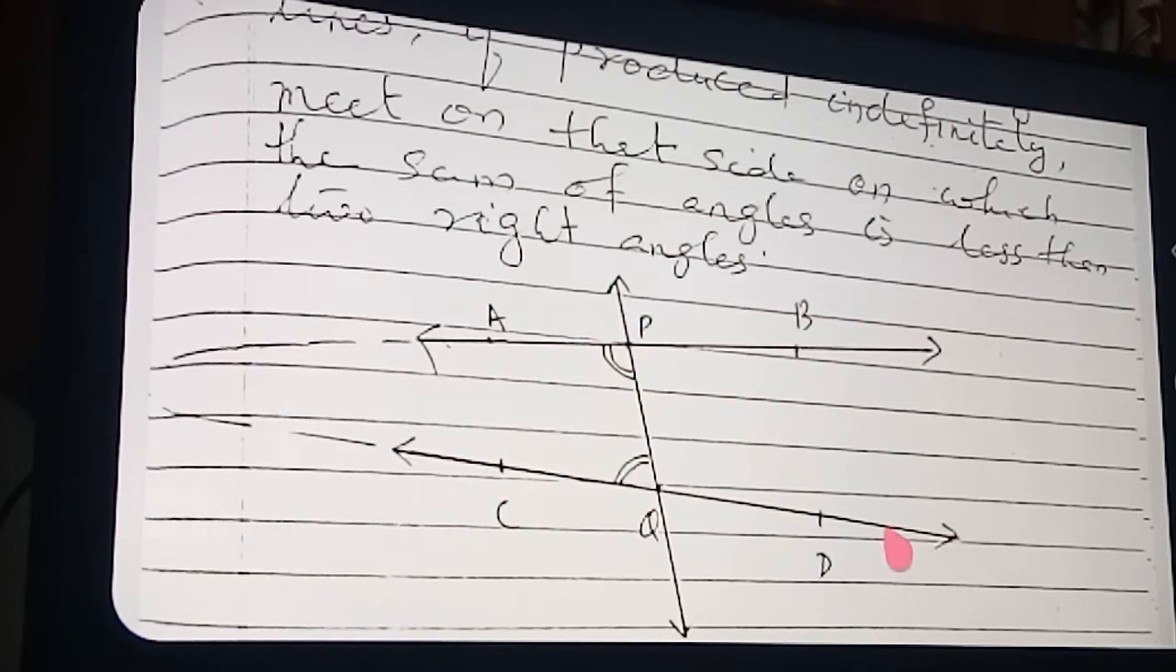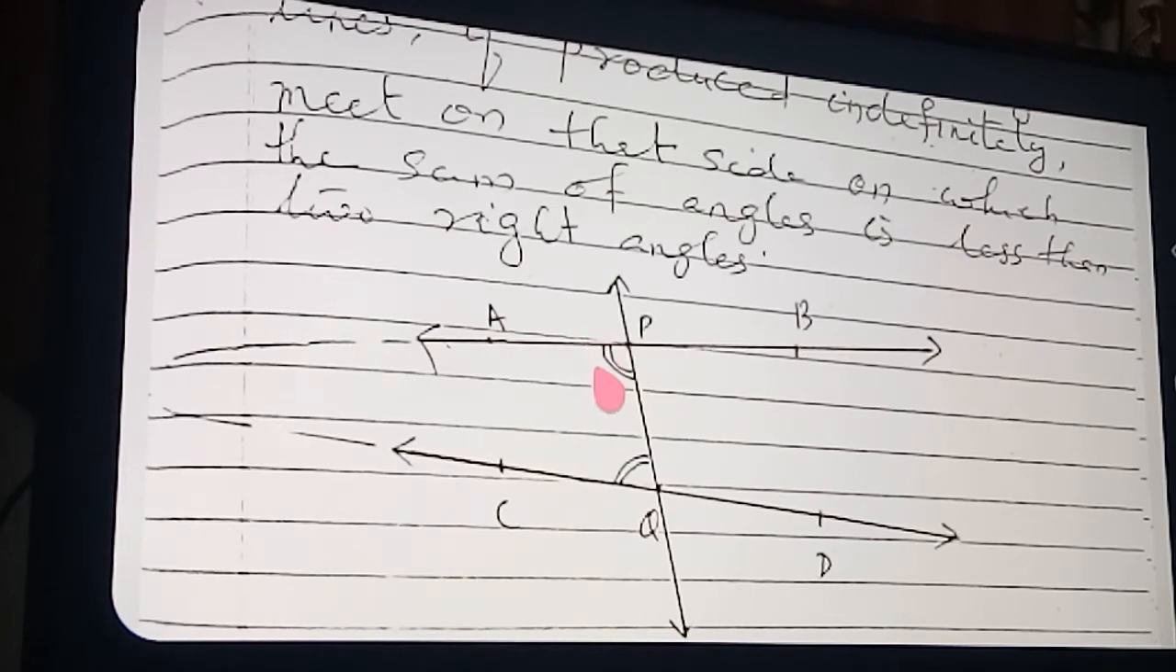Okay. Makes the interior angles on the same side of it taken together. So here you can see, interior angle meaning what? What is the interior angle? So here line AB and line CD I drew, then another line PQ, and this PQ is intersecting line AB and line CD at two points P and Q. So here you can see a total of 8 angles forming. Here 1, 2, 3, 4, 5, 6, 7, 8 angles forming.